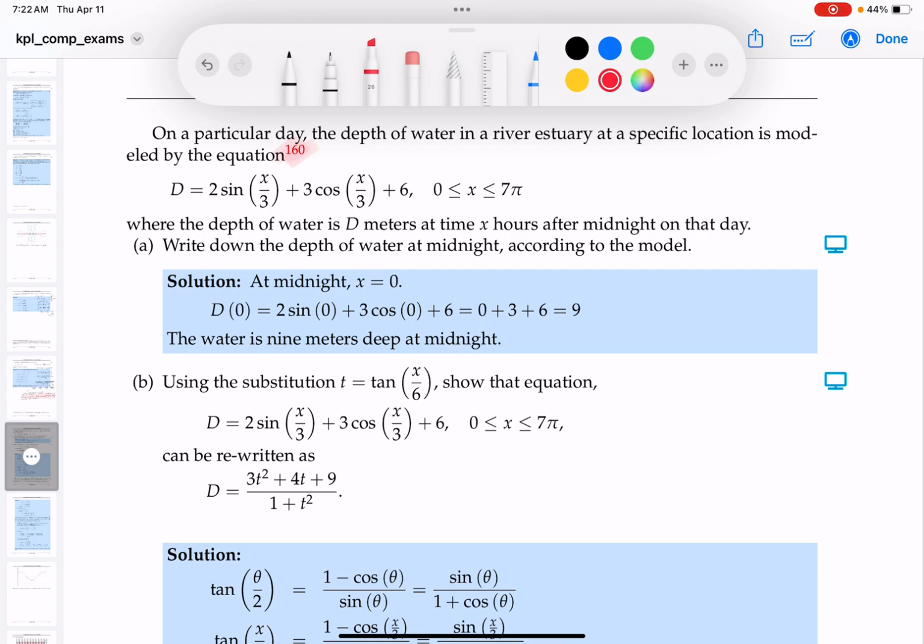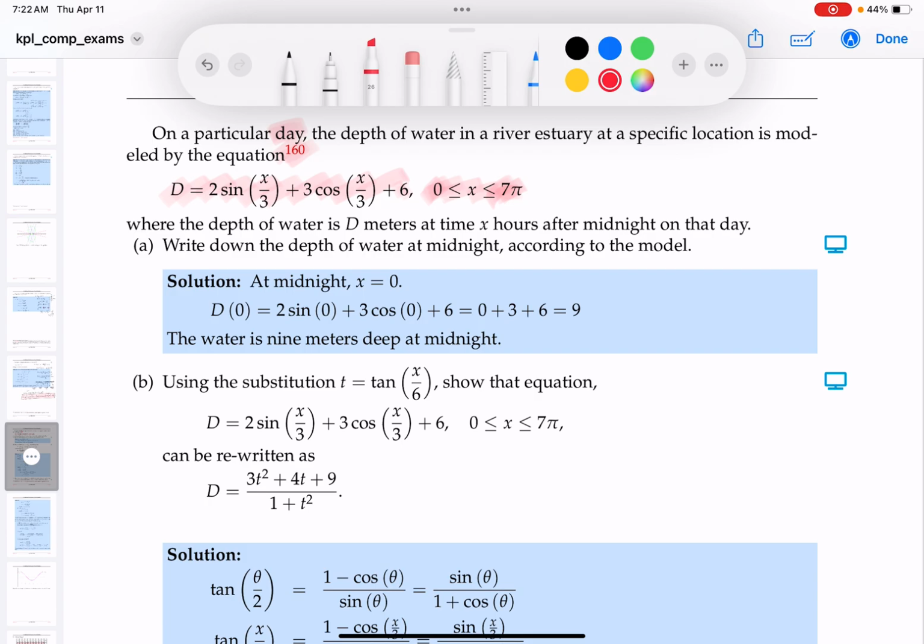And it says, on a particular day, the depth of water in a river estuary at a specific location is modeled by the equation. This is an equation where it's going to go up and down, all right? There's going to be a maximum and a minimum to it, and it says its value between 0 and 7 pi. I'm kind of curious why they're using 7 pi, but 7 pi would certainly be more than 21. So it looks like they're modeling it based on numbers between 0 and about 23, 24, and it seems to make sense over here. I'm going to keep reading it.